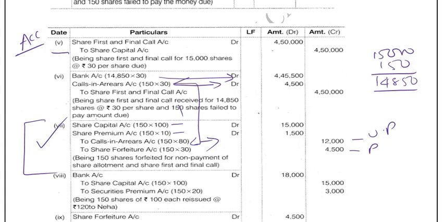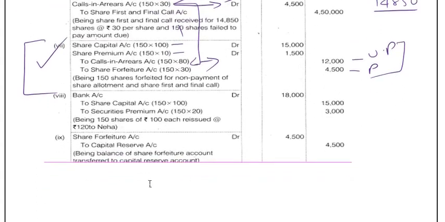Okay, calls in arrears, you can always remember that originally we will debit it because he would not have paid it, but ultimately we will credit it, just like what we have seen here. Calls in arrears is nothing but the amount which is unpaid. Share forfeiture is the amount which is paid. This simple concept or logic you can remember, friends. Unpaid plus paid, that should come to your credit, and debit will be the face value of your capital account.